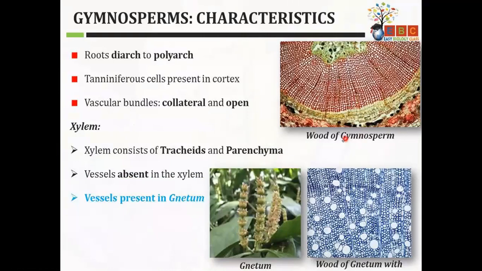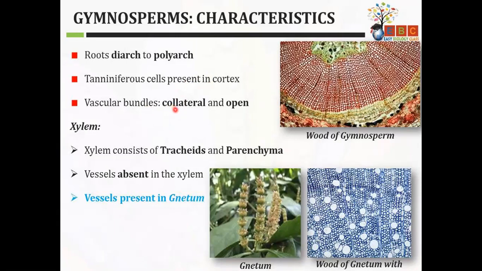Roots are diarch to polyarch, meaning these are the types of root. There is a presence of tanniferous cells in the cortex. Tanniferous cells are tannin-producing cells. Tannins are secondary metabolites, or I can say alkaloid chemicals secreted by plants. These tannins are of economic importance, and we will definitely discuss different economically important gymnosperms later on.